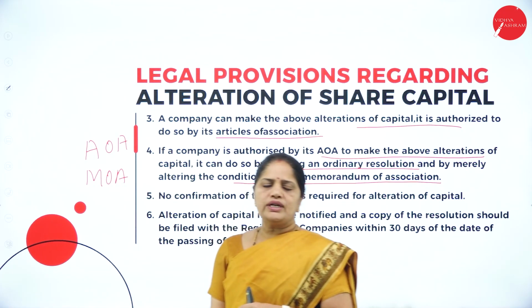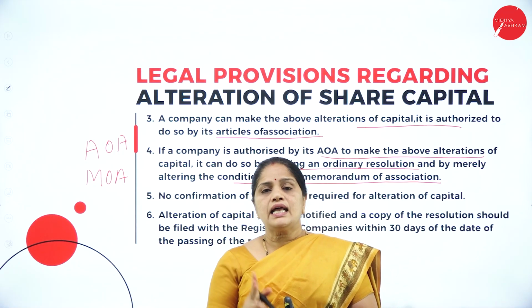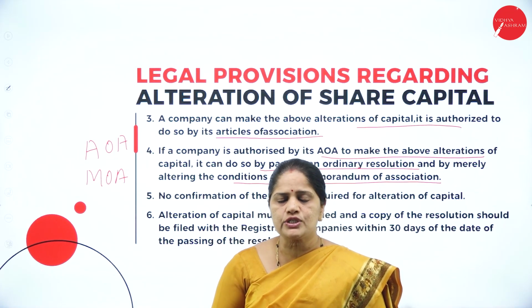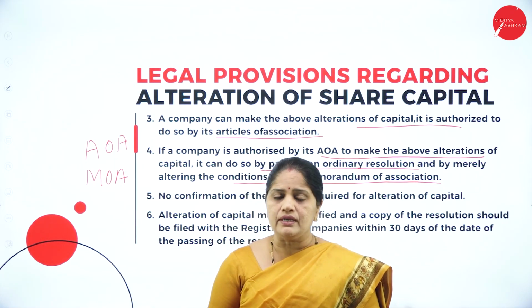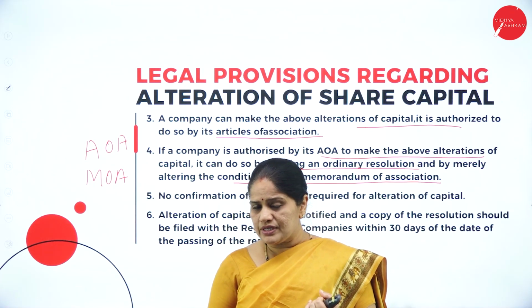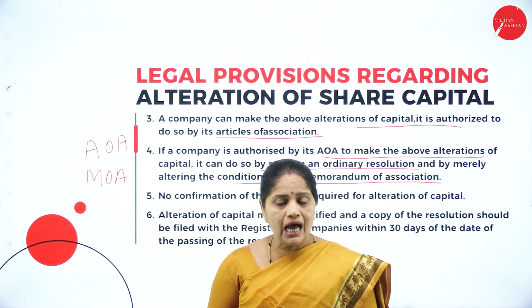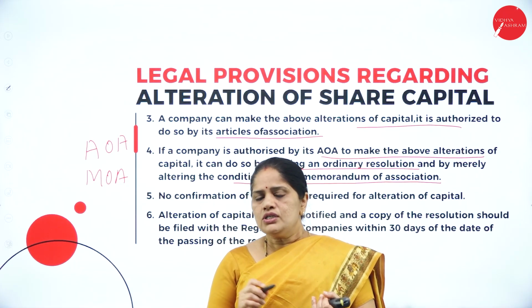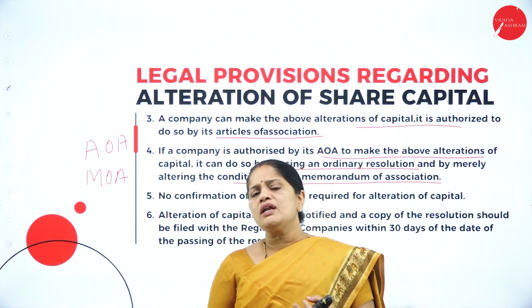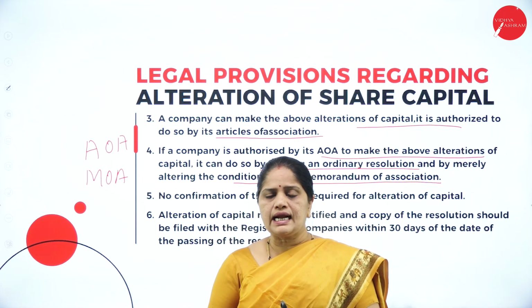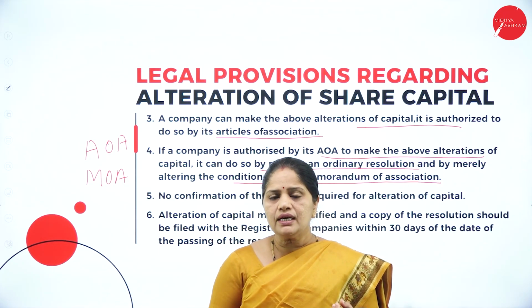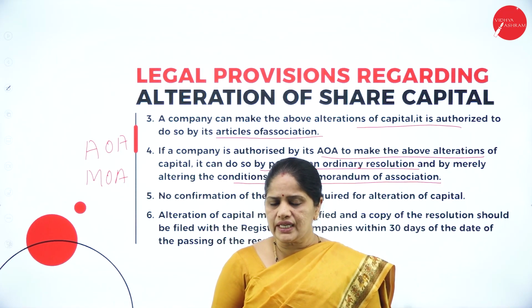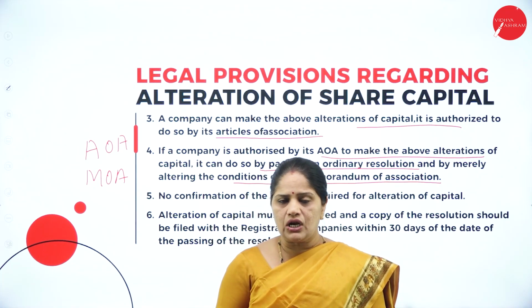Whenever during the formation of a company, there are two important documents which have to be submitted by any company. One is the Memorandum of Association, the second one is the Articles of Association. In the Memorandum of Association, we have the various clauses regarding the company. It may be the name clause, then we have the capital clause, then we have the location clause.